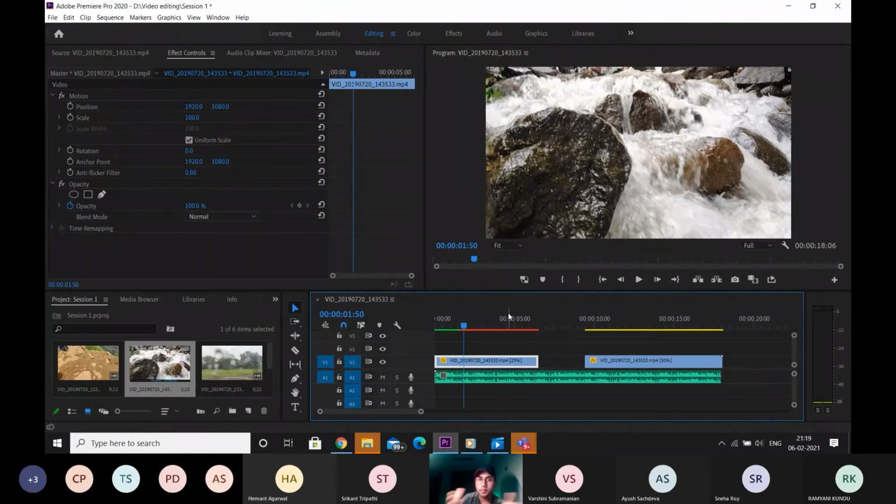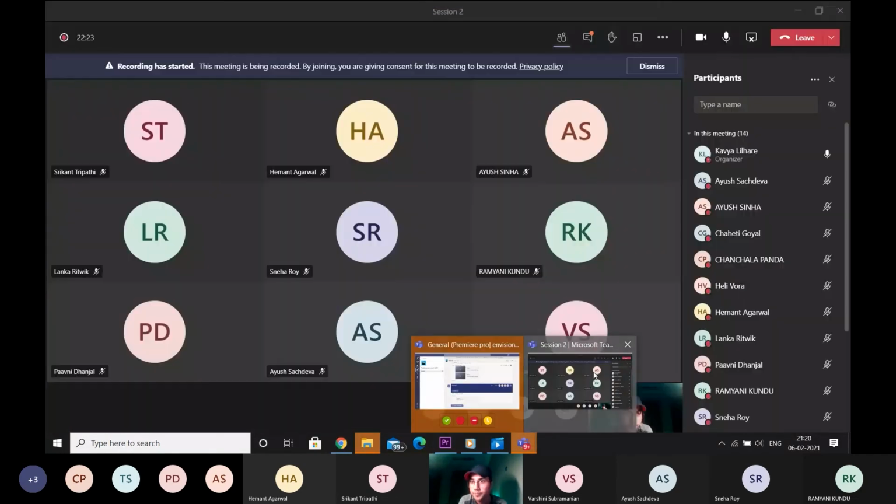It depends on video to video, what type of video you are using optical flow on. You will see some error or other. There might be jitters and such. Okay, I'll stop sharing my screen for a second.